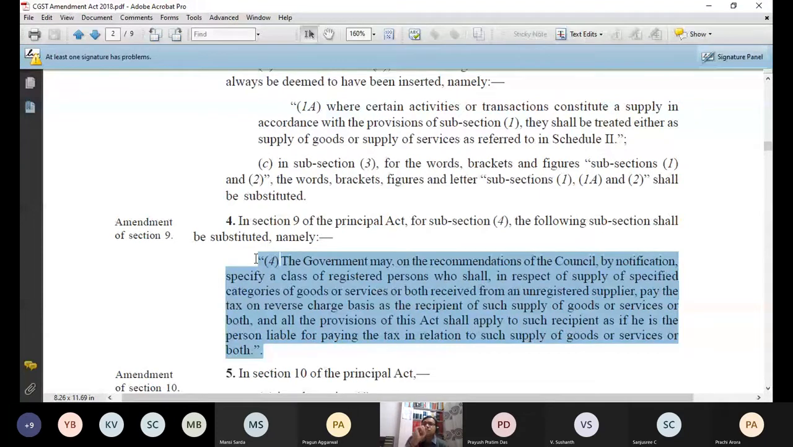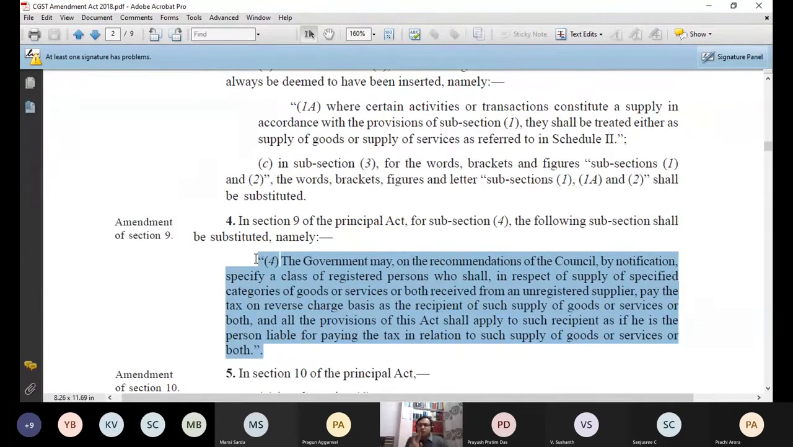In 9.3 there is only one thing which government will tell. It does not matter who the recipient is. It does not matter who the supplier is. In 9.3 government will tell that whenever this supply happens, for example supply of product X, whenever supply of product X happens, tax has to be paid by the recipient. That's it. This is what 9.3 is.